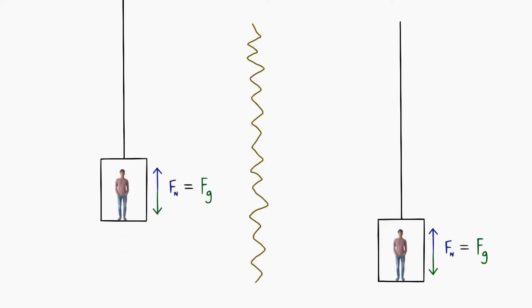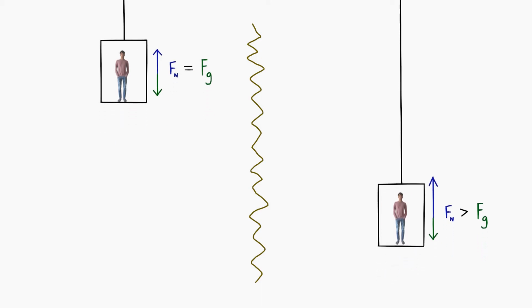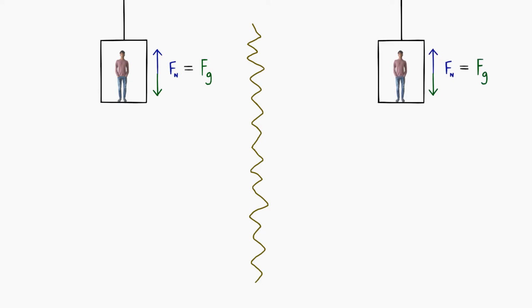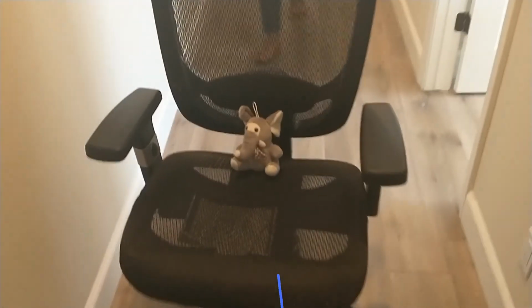Elevators actually do this all the time. When an elevator doesn't accelerate, the person would feel normal weight. When the elevator accelerates up, a greater normal force is required to accelerate the person and they would feel heavier, though they haven't gained mass. The opposite is true for accelerating down. You can experience this at home with a rolling chair.